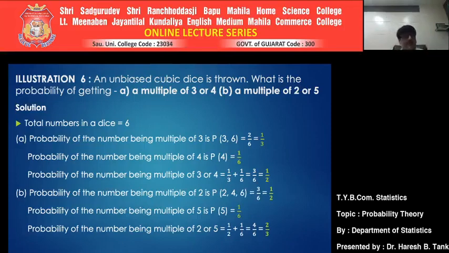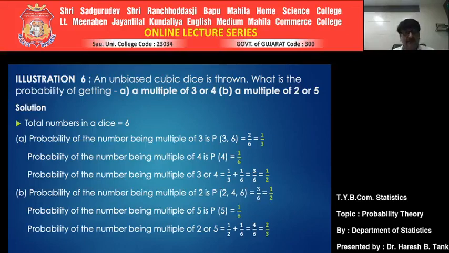Look, now you try to focus on getting an individual probability. Is it okay now? Fine. The question was to get the probability of the number being a multiple of 3 or 4. That means the probability of 3 or 4 is equal to the sum of individual probabilities.